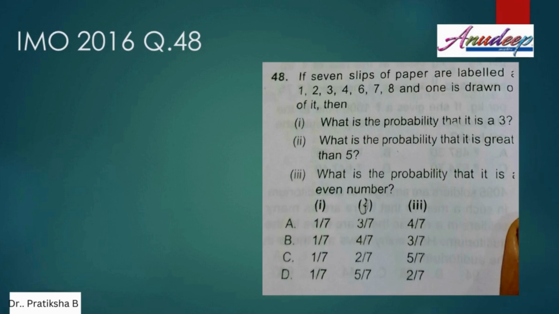Now let us solve the problem from the IMO 2016 exam, question number 48. In this problem, it says: if 7 slips of paper are labeled from 1 to 8, that is 1, 2, 3, 4, 6, 7, 8, the number 5 is missing, and 1 is drawn at random, then what is the probability that it is the number 3? The second question is, what is the probability that it is greater than 5? And the third is, what is the probability that it is an even number?